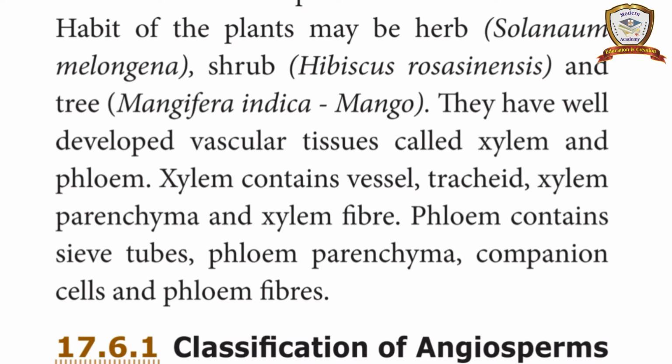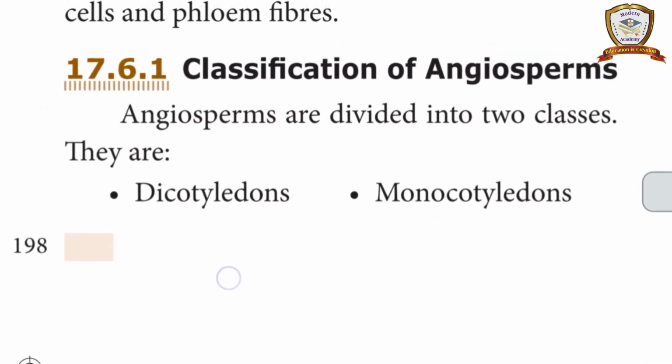Once again I'll tell you, in angiosperms the vascular tissues are well developed: xylem and phloem. The xylem contains vessel, tracheid, xylem parenchyma and xylem fibre. The phloem contains sieve tubes, phloem parenchyma, companion cells and phloem fibres. Next, classification of angiosperms.